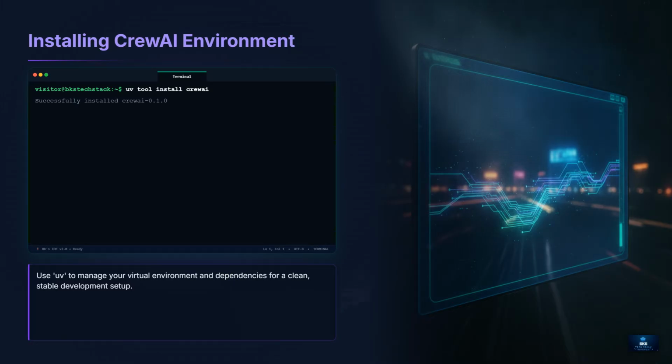Before you start, make sure your environment is ready. I recommend using uv to install CrewAI and manage dependencies. It is fast and keeps your project clean. Simply run the install command and you are ready to start coding your first multi-agent system.